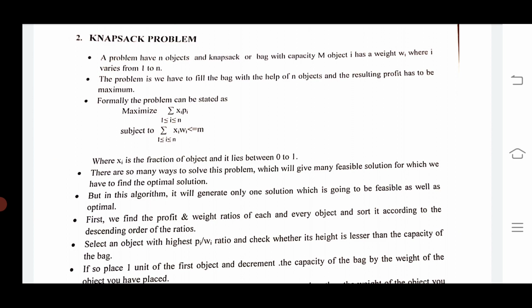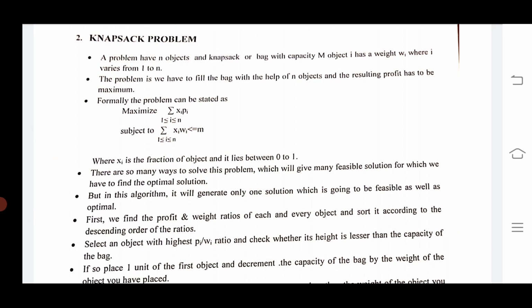Here pi means profits and wi means weights. The object i varies from 1 to n, and m means the capacity of the bag. The problem is we have to fill the bag with the help of n objects. Here xi is the fraction of the object and it lies between 0 and 1.